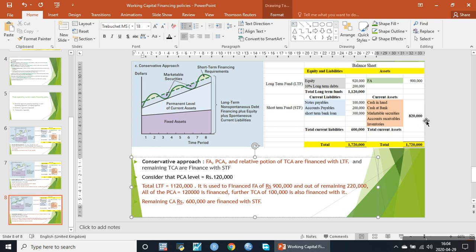Here the temporary current assets are 700,000, and out of the 700,000, 100,000 is financed with it. So a portion of the total temporary current assets, 100,000, is financed with it, and the remaining current assets of rupees 600,000 are financed with the current liabilities.